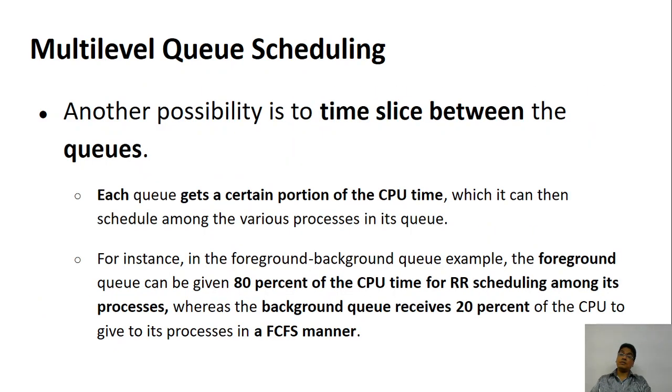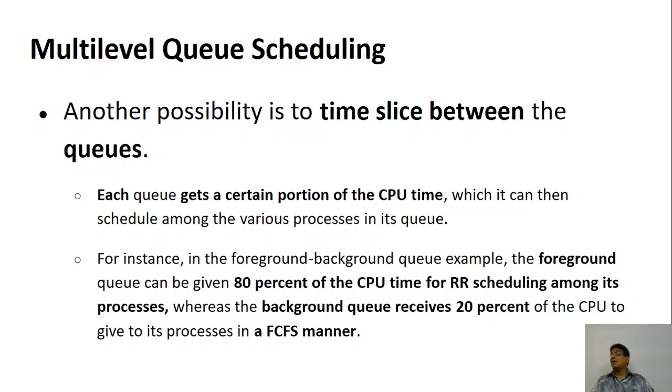The other way of doing the scheduling is dividing the time among the queues. So each queue will get a portion of the CPU, and once its time is over, the queue is preempted and the other one is given a chance.